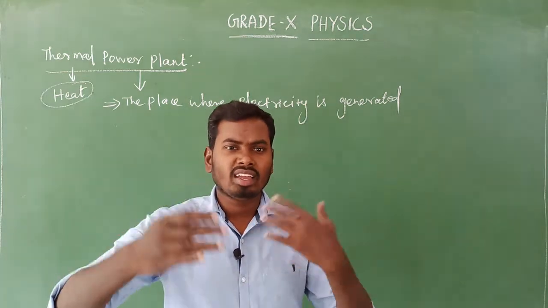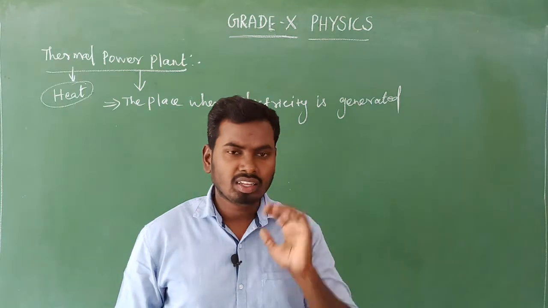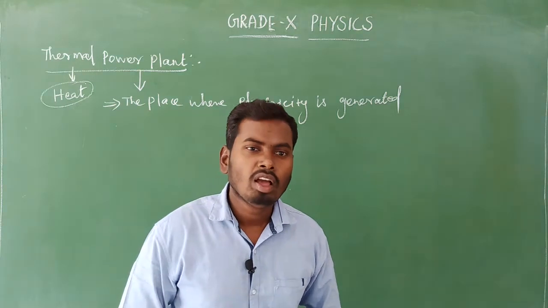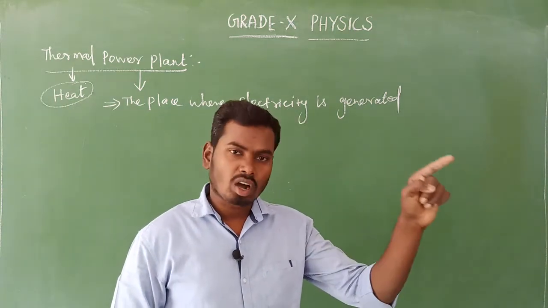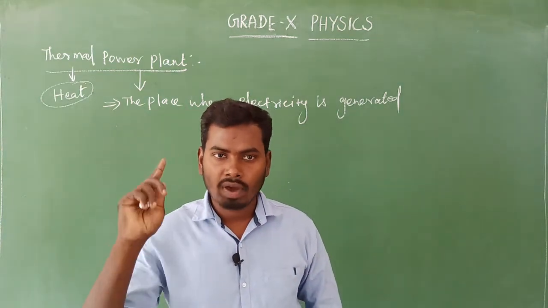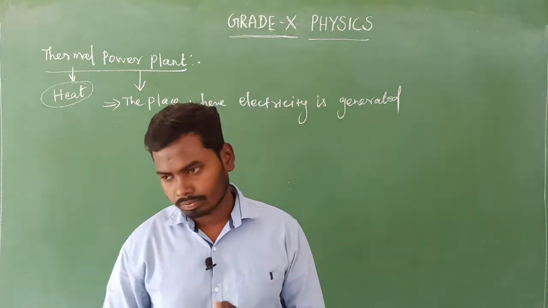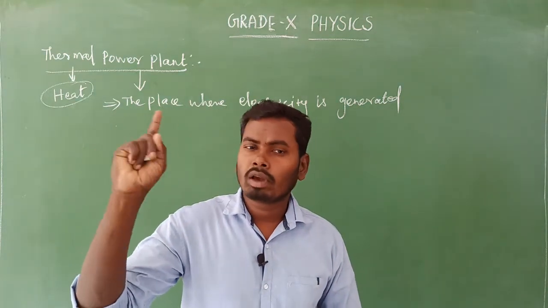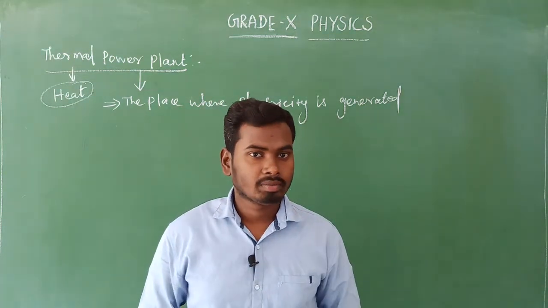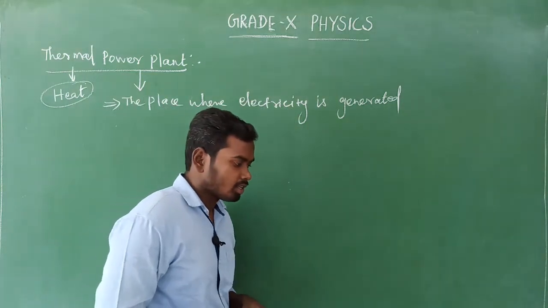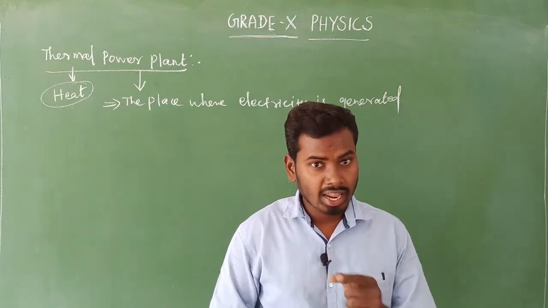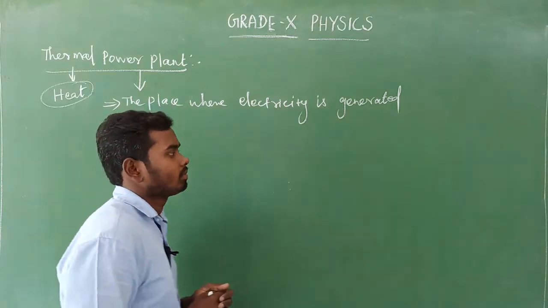Consider that it is a sunny, hot summer day. You are at home and you feel very hot, so you switch on the fan. What will happen? Automatically the fan will start rotating. Is it clear? Yes. That fan is rotating because of electricity. So that's my question: where does the electricity come from? You tell me.